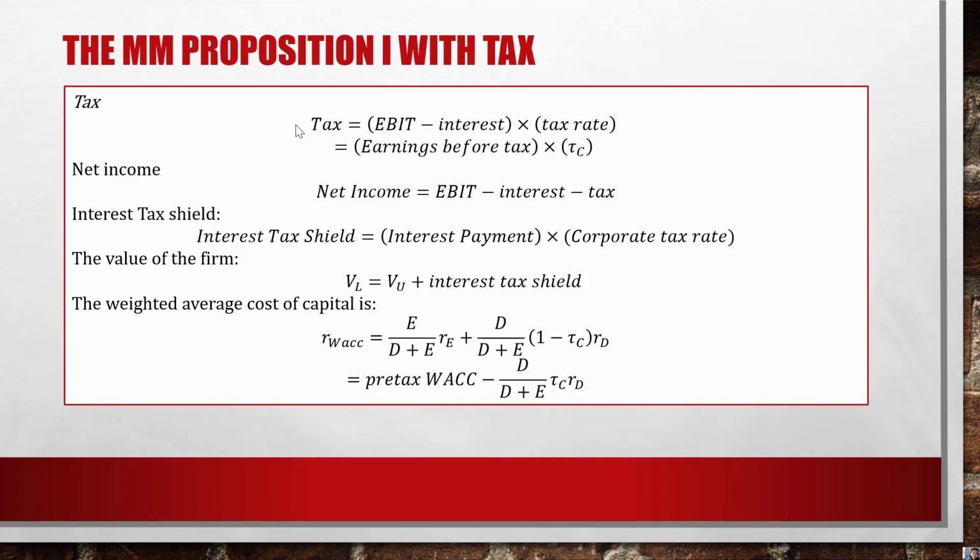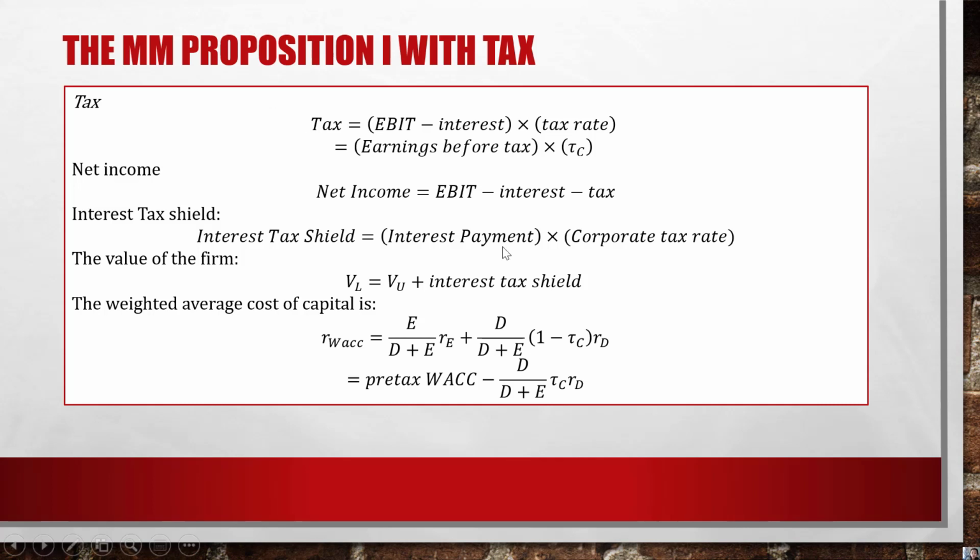We have a new concept: the interest tax shield is the interest payment times the corporate tax rate. The value of the firm, here the value of the firm VL, is equal to VU plus the interest tax shield. The weighted average cost of capital, R_WACC, is equal to E over D plus E times R_E, plus D over D plus E times (1 minus tau C) times R_D, and is equal to the pre-tax WACC subtract D over D plus E times tau C times R_D.